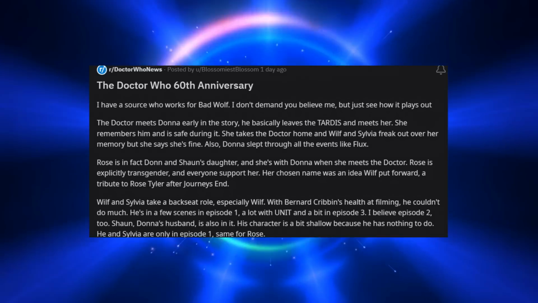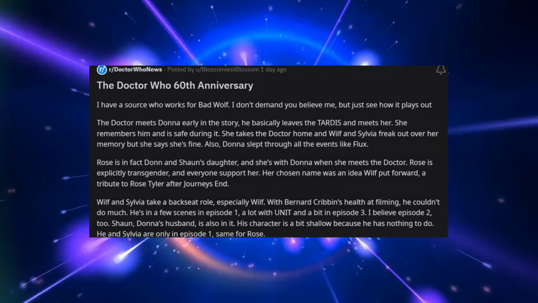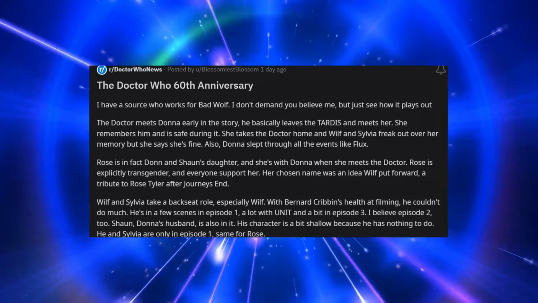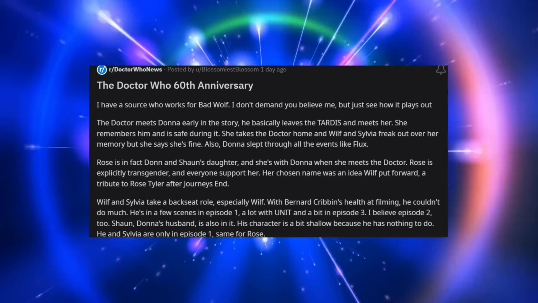Rose is in fact Donna and Sean's daughter, and she's with Donna when she meets the Doctor. Rose is explicitly transgender and everyone supports her. Her chosen name was an idea Wilf put forward as a tribute to Rose Tyler after Journey's End.